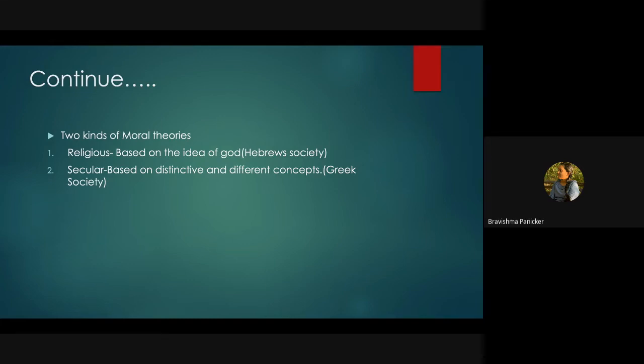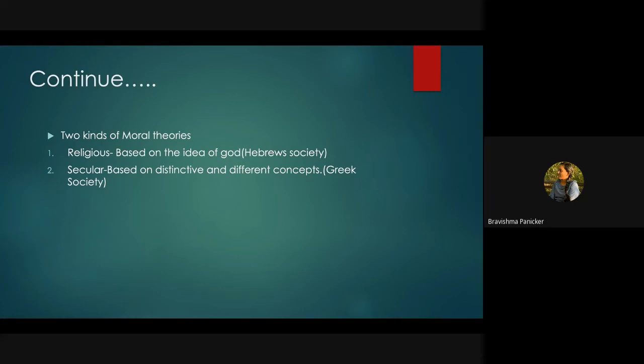This religious theory was seen in the Hebrew society, whereas in the secular moral theories, it is not just one which is completely, or directly, from God, or where some representatives of gods are saying that we need to follow like that, or these are the sins which we are to follow for such an offense.